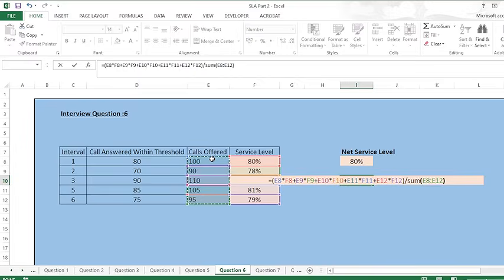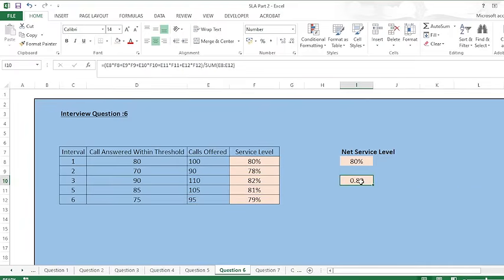All right. So the numerator part is basically the calls answered within threshold, that is all calls answered within threshold, and this is the total calls being offered. I'm summing up all the calls offered on that particular day, you may say. So I got the same answer which I got earlier with the sum product. You will not have to calculate like this in an interview or elsewhere. You'll have to calculate using the sum product only, right?